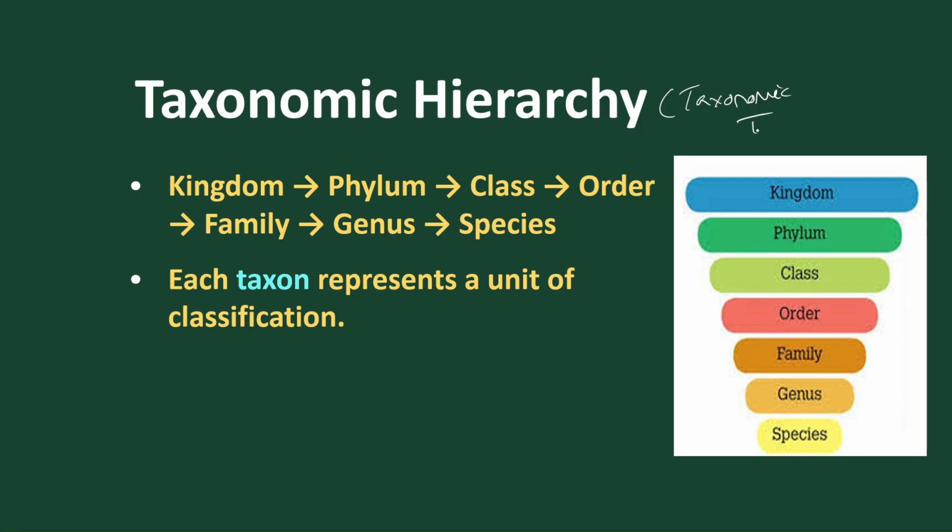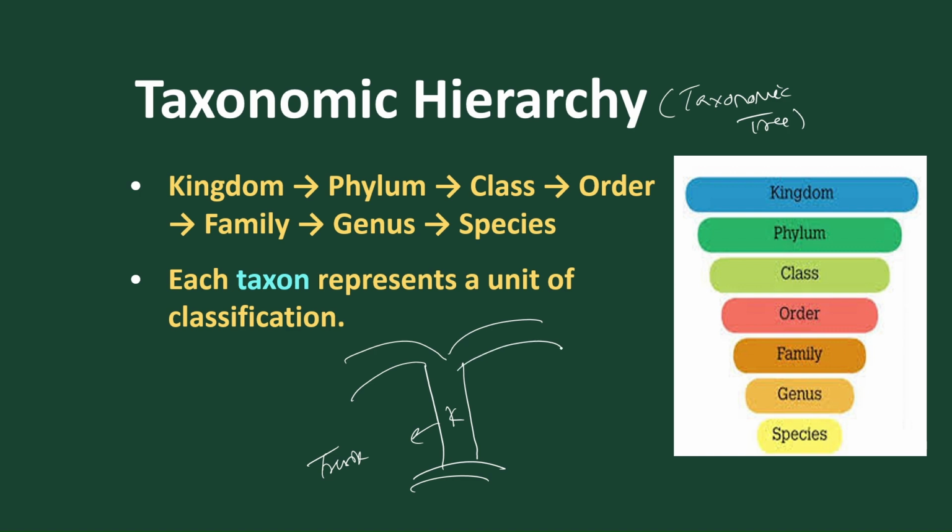Taxonomic tree. Let's define. For example, suppose this is the main trunk, the trunk of a tree. The trunk of a tree is considered as the main kingdom. The main branch is called the phylum or division. The sub-branch is called the class, and its sub-branch is called the order, and its sub-branch, if present, is called the family, and its sub-branches are called the genus, and the leaves present are called the species.